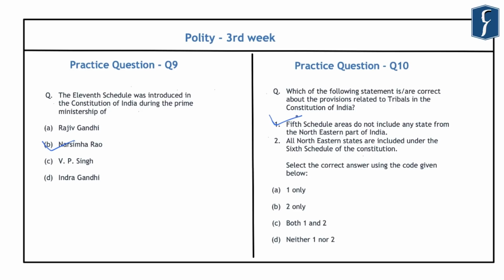That is, the 5th schedule areas presently do not include any state from the northeastern part of India. And regarding the second statement, the 6th schedule of the Constitution deals with the administration of tribal areas in the 4 northeastern states of India, that is Assam, Meghalaya, Tripura and Mizoram. So in that case, this statement becomes incorrect because all the northeastern states are not included under the 6th schedule, and hence the correct answer that comes out is A, that is 1 only. So again, these 2 schedules which are related to the Indian Constitution and which are aimed at protecting the rights and the interests of the tribal population are important for us from the preliminary examination point of view.